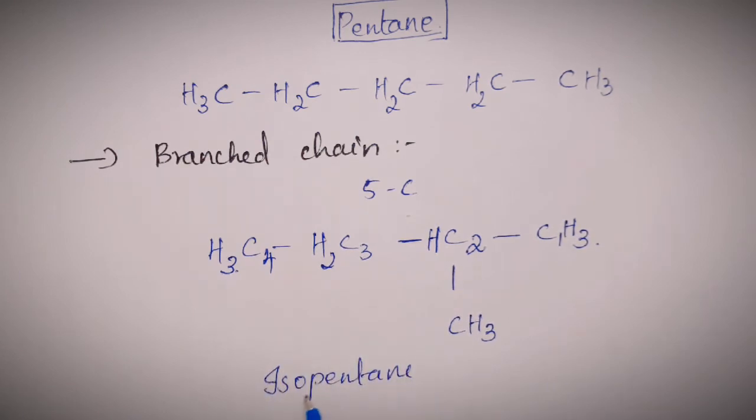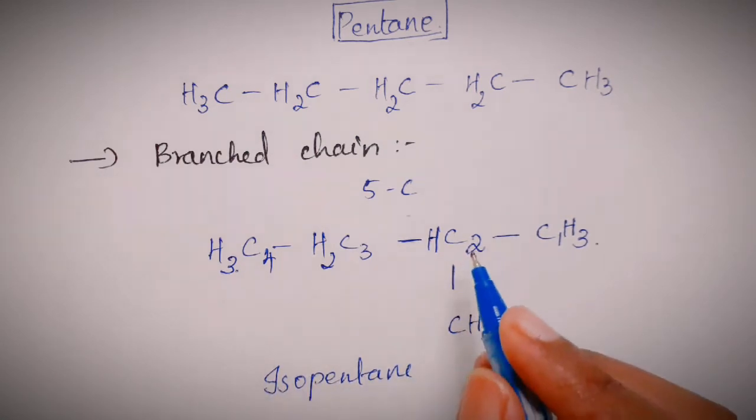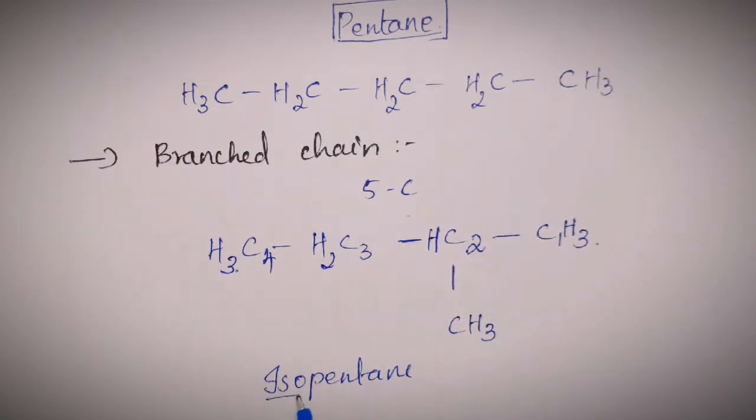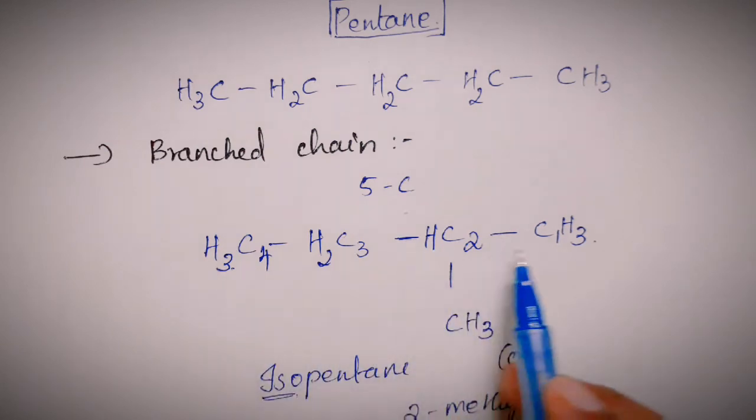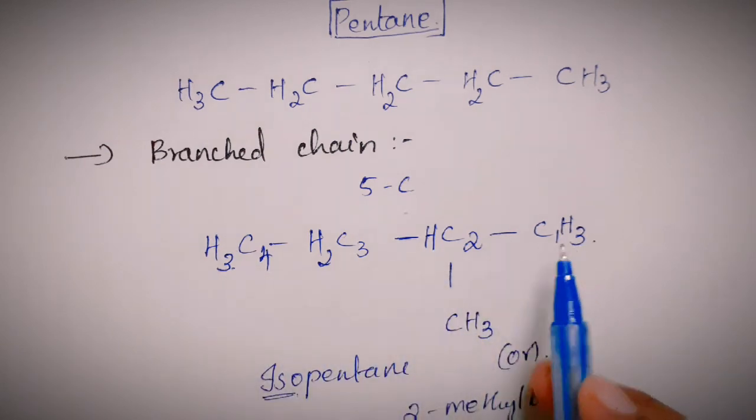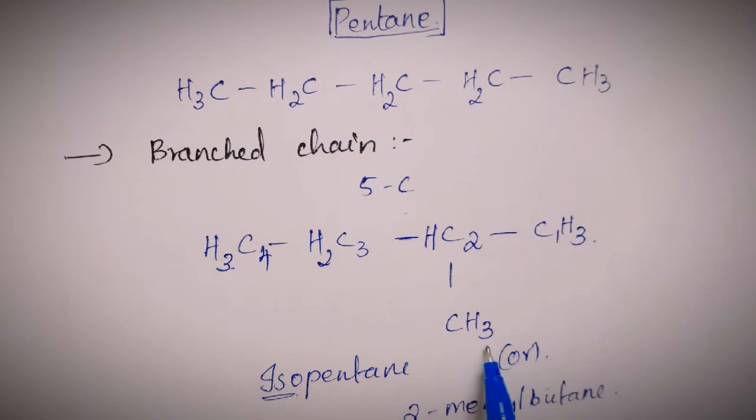Pentane, you know the reason why it's called pentane. Iso means branching. When there is one branching, you call it iso. The other name, or IUPAC name, will be 2-methyl butane. This carbon atom is not included in the parent chain. This is considered as a methyl group.